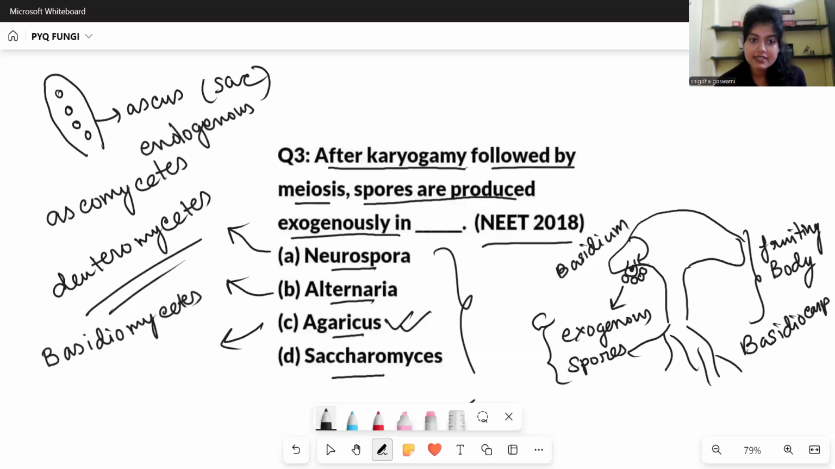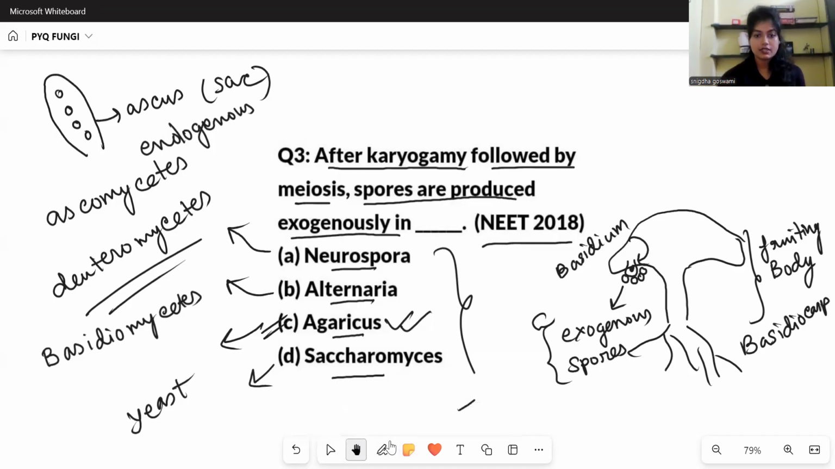And Saccharomyces, this is what? This is yeast. And sexual reproduction is not very prominent in yeast, right? So our answer is Agaricus. This produces the spores exogenously. Okay. Now let's move on to the next question.